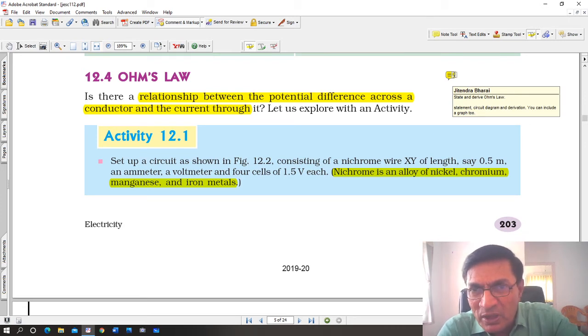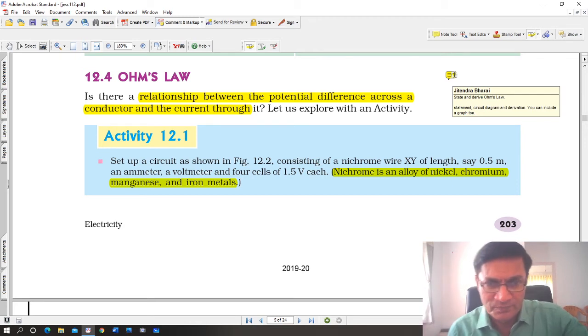When you do this derivation, it is worth 3-4 marks. So what you do is give the statement first, the statement of Ohm's law, then make the circuit diagram and then explain it and derive it. And if possible, a graph will also come, that small graph should also be shown, because this will be a 3-4 mark question.